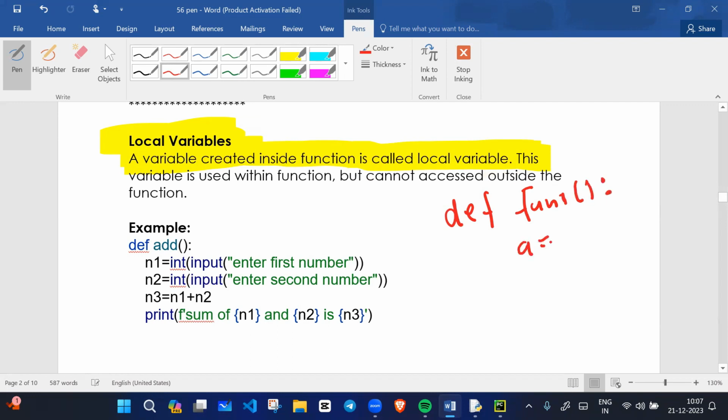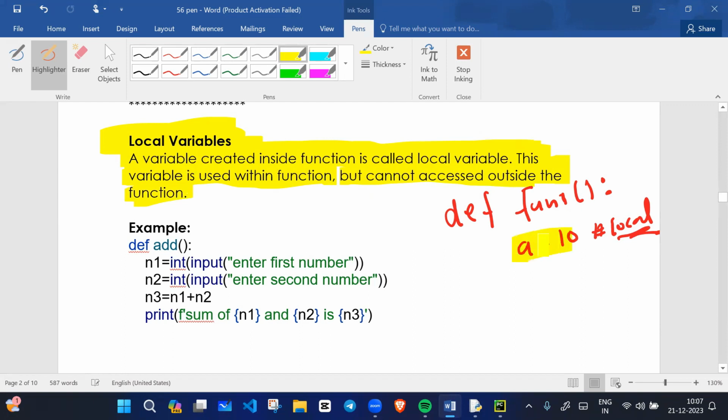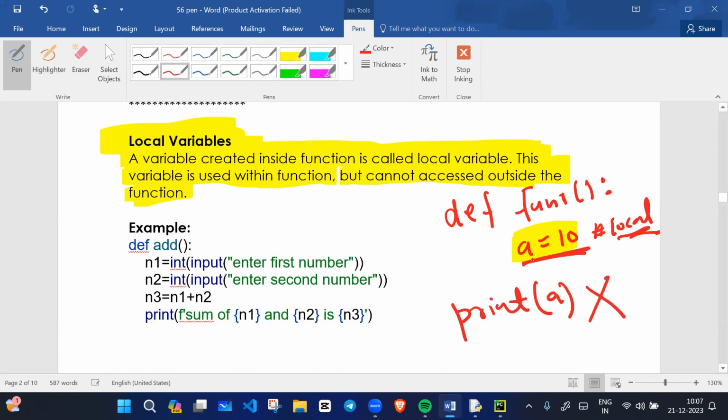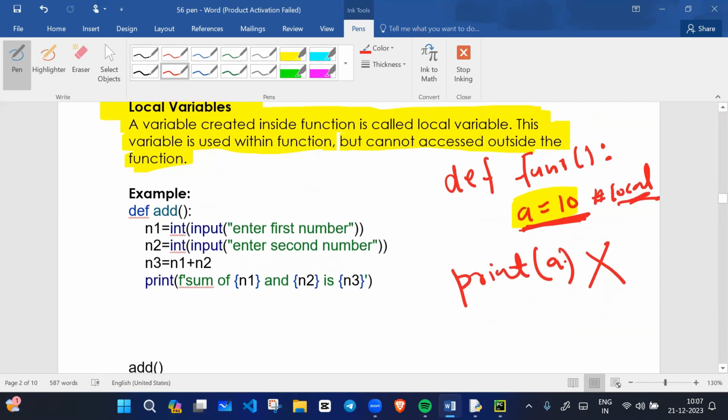So if you are creating a = 10 here, this is a local variable. This variable is used within the function, but cannot exist outside the function. You can use this variable inside the function only, but you cannot use it outside the function. This is the use of a local variable.